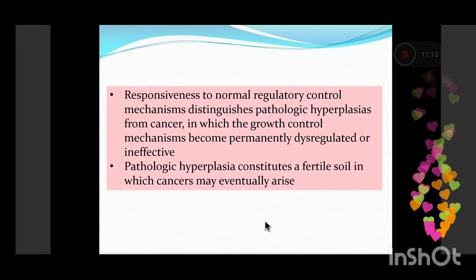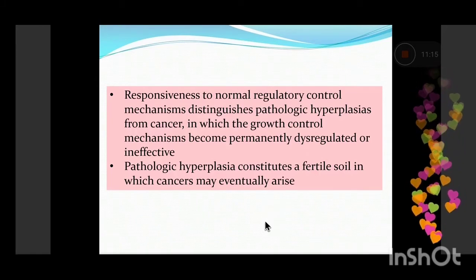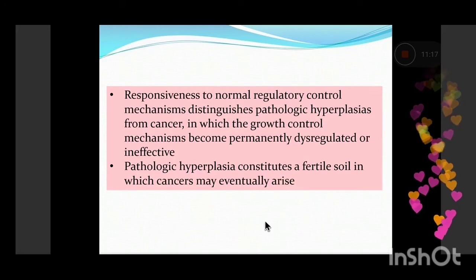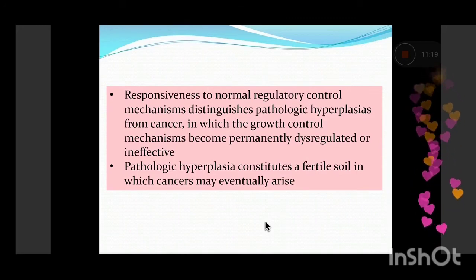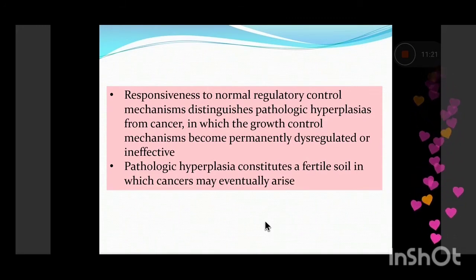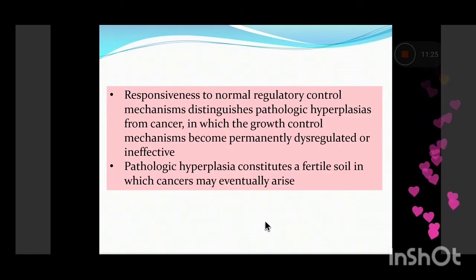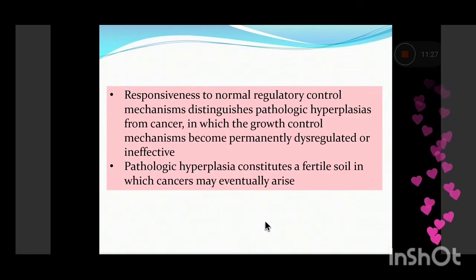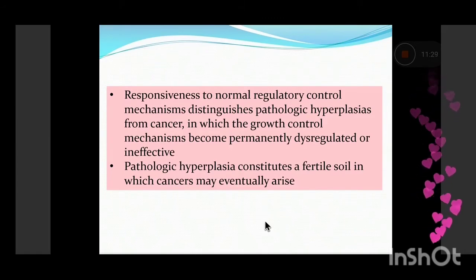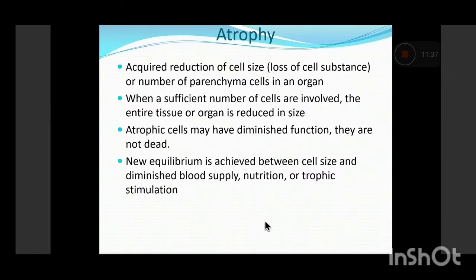Hyperplasia is always under the check of normal regulatory mechanisms. But when these control mechanisms become ineffective or dysfunctional, then the hyperplasia can progress to malignancy. That is why hyperplasia always constitutes a fertile soil in which eventually cancers or carcinomas may arise.